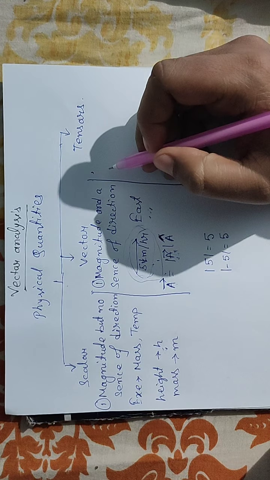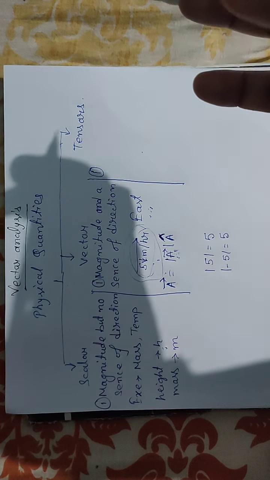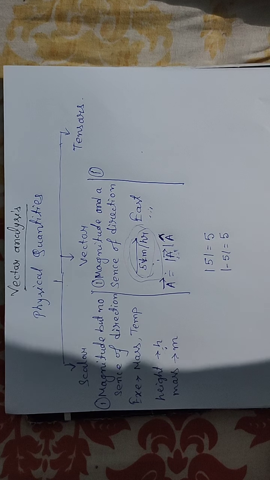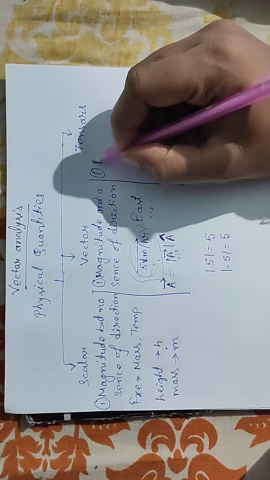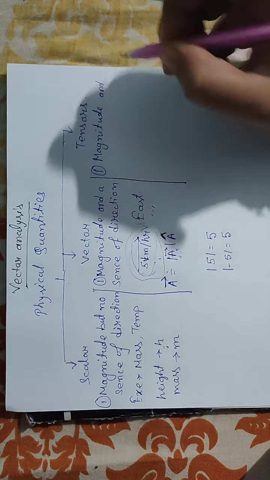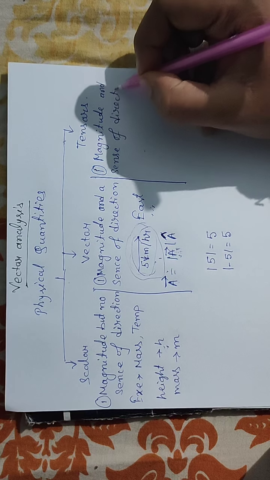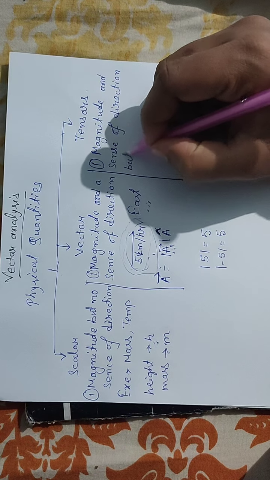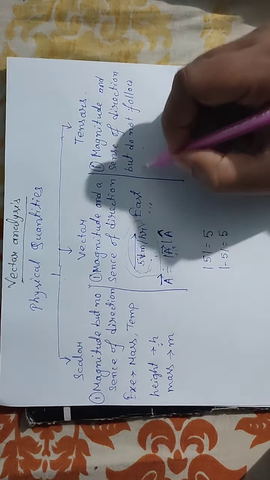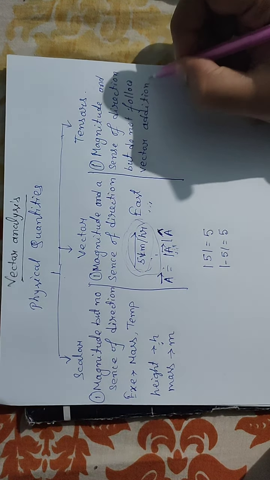Tensors are those physical quantities which have magnitude and a sense of direction, but do not follow vector addition rules. So what is a tensor? A tensor has magnitude and sense of direction, but does not follow vector addition.